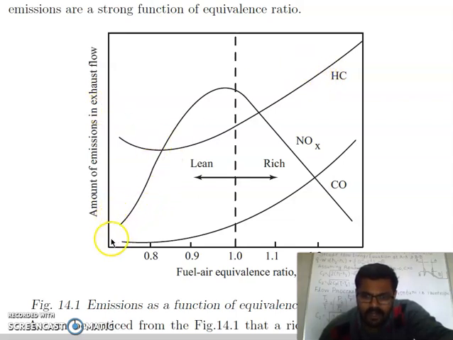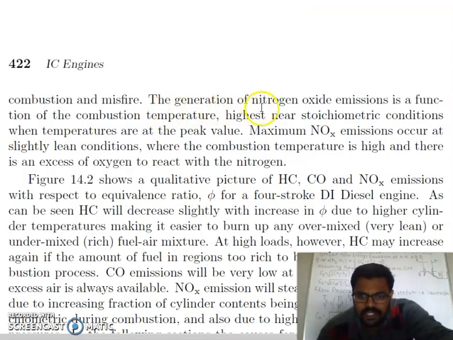Now come to the third curve, your NOx curve. The generation of nitrogen oxide emissions is a function of combustion temperature. It is higher near stoichiometric conditions, when the temperatures are at the peak value. Maximum NOx emission occurs at slightly lean conditions, where the combustion temperature is high and there is an excess of oxygen to react with nitrogen.